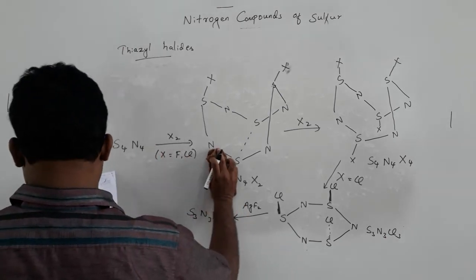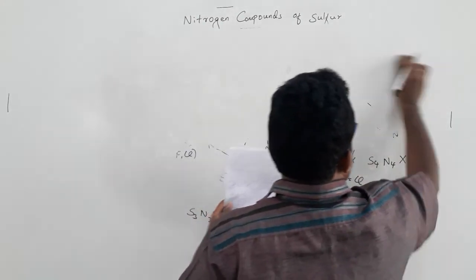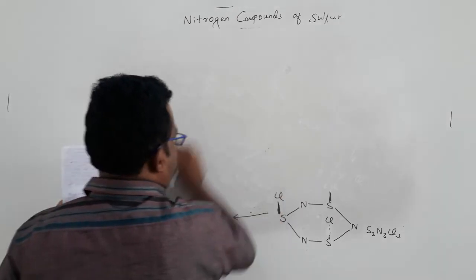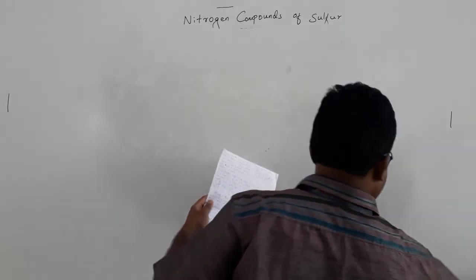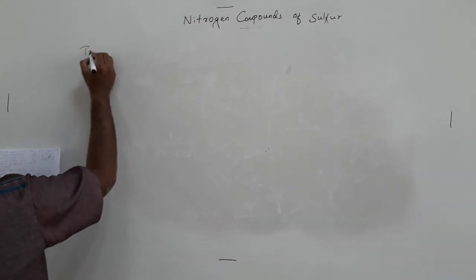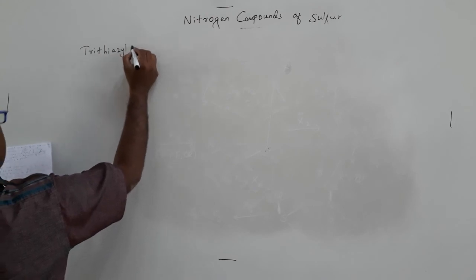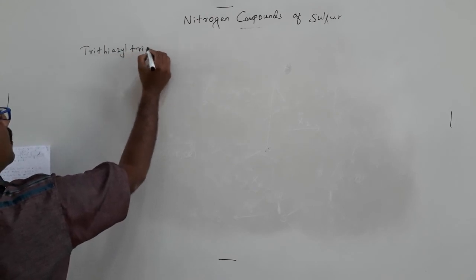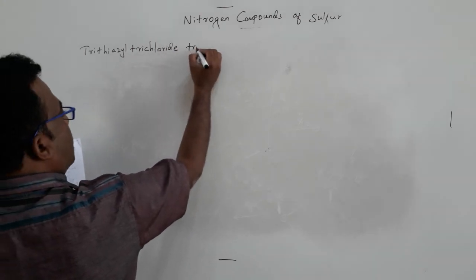Next one is thiazyl trichloride trioxide.